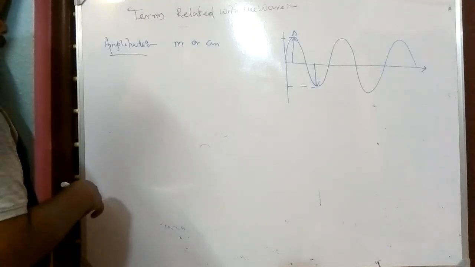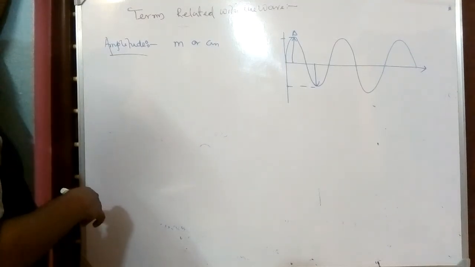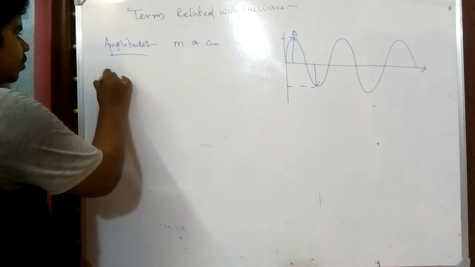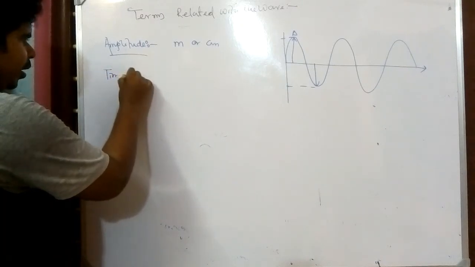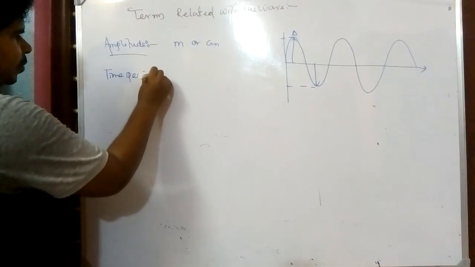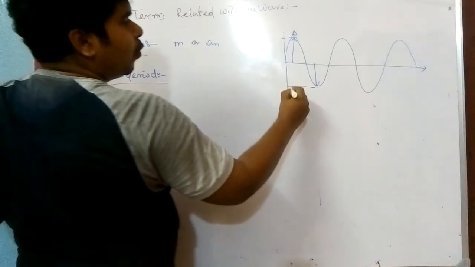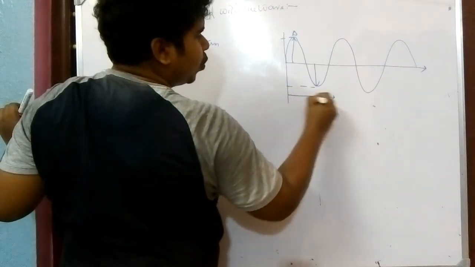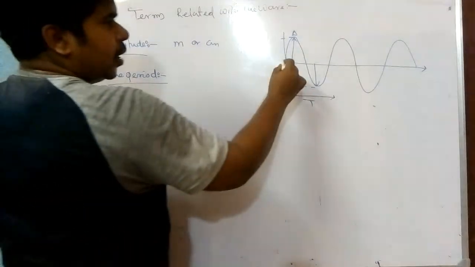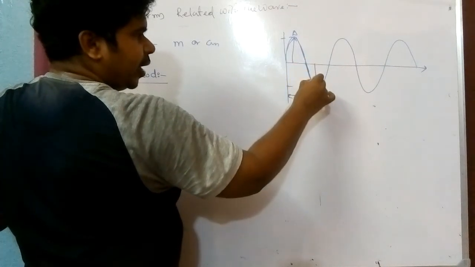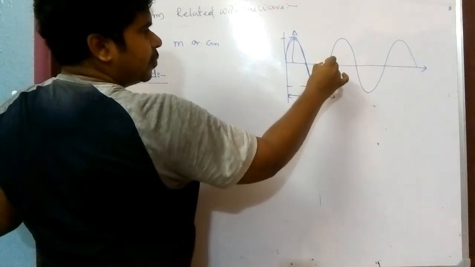Now whenever we are talking about amplitude, the next term is the time period. What is time period? To complete one wave, how much time it takes is known as time period. Complete one wave means the wave starts from here, comes to zero again and reaches here.